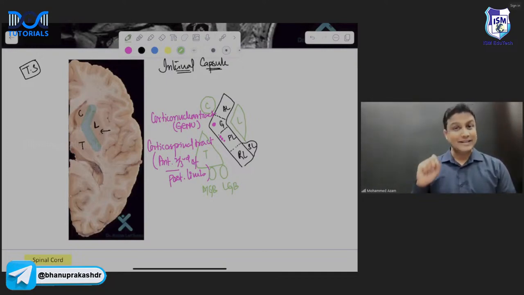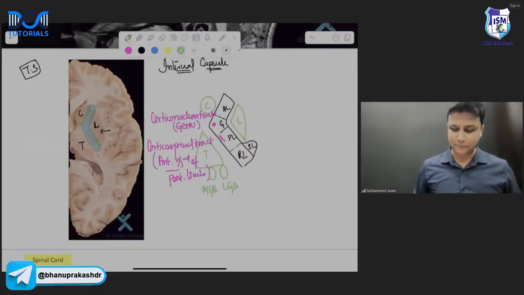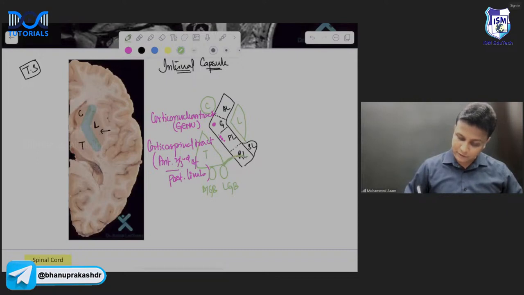Lateral geniculate body, please remember that L for lateral, L for light. So lateral geniculate body comes under visual pathway. Medial geniculate body, remember M for medial geniculate body and M for music. And that comes in the auditory pathway, sir. Wow. This is how things become easier right now. So L for light, L for lateral geniculate body, M for music, M for medial geniculate body. That comes in the auditory pathway. Now from the lateral geniculate body, whatever fibers are going to begin, these fibers are going to pass through the retrolentiform part.